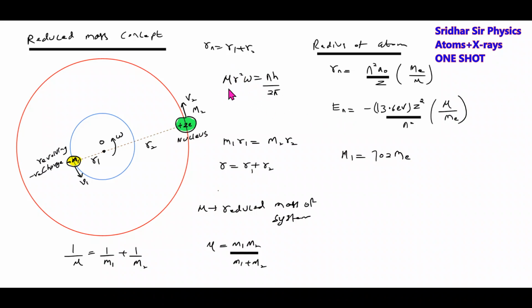Reduced mass concept. Here, what is the angular momentum? Angular momentum will be the moment of inertia of the system. Moment of inertia of this system will become mu r square. What is r? r is the sum of these two, r1 plus r2. I equal to mu r square, where mu is the reduced mass here. This is the moment of inertia of the system. These are the formulas which you have to remember. A few examples are the muon and the muonic atom, which are examples of this reduced mass concept.